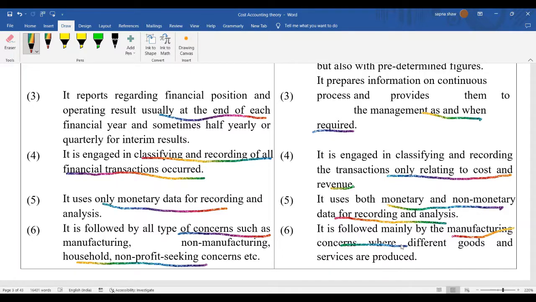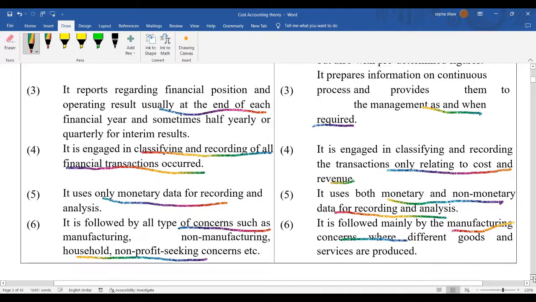Financial accounting is prepared everywhere, but cost accounting is prepared only where they need to ascertain the cost, fix the price, and estimate the profit. Otherwise, where no manufacturing units are there, the company is not engaged in these activities and does not maintain cost accounting.